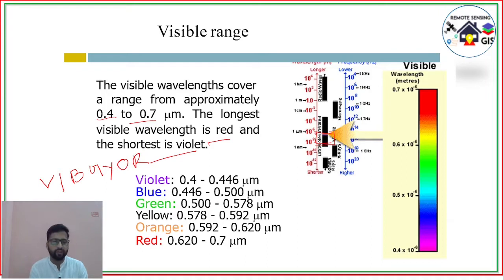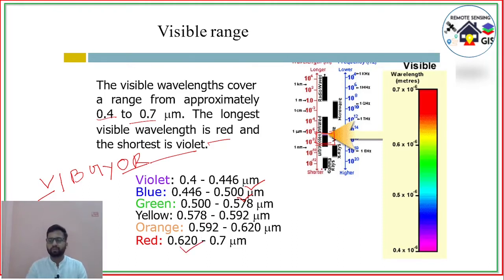The shortest wavelength in the visible section is violet, and the longest is red. Violet covers 0.4 to 0.446 micrometer, blue covers 0.446 to 0.50 micrometer, and green, yellow, orange also cover their own ranges, and red covers 0.620 to 0.7 micrometer.